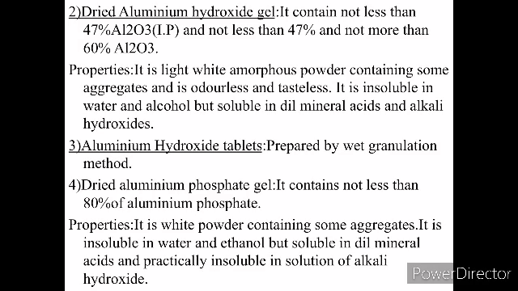Then we have aluminum hydroxide tablets, which are prepared by the wet granulation method. The fourth in this category again is dried aluminum phosphate gel. This contains not less than 80% aluminum phosphate. If you see the properties, it is a white powder containing some aggregates. It is insoluble in water and ethanol, soluble in dilute acids, and practically insoluble in solutions of alkali hydroxide.